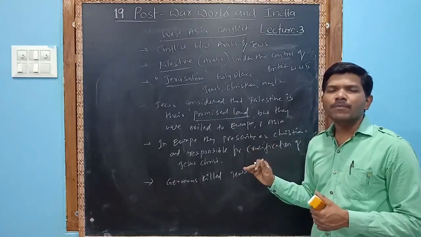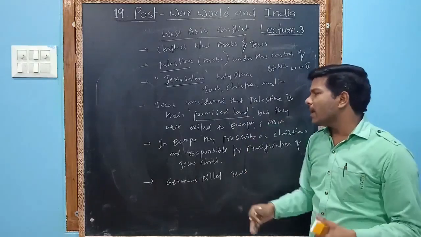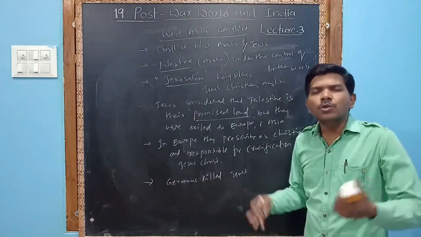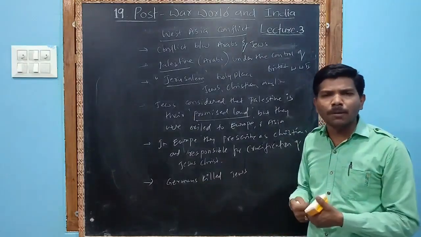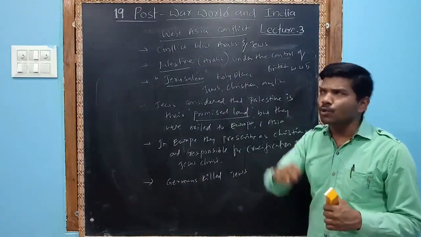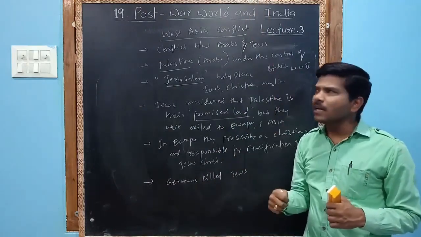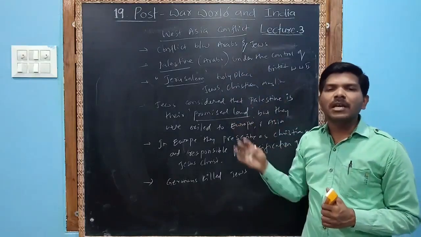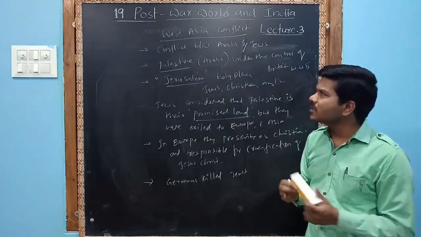A movement was started by the Jews because Jews were mostly killed in Germany. Jews didn't have any respect in Europe. Hence, most of the Jews wanted to go to Palestine and have Palestine as their area as usual. The movement that emerged among the Jews is called the Zionist movement.